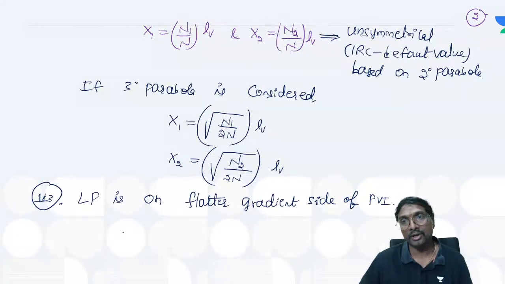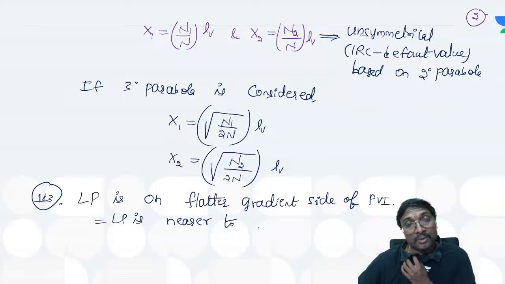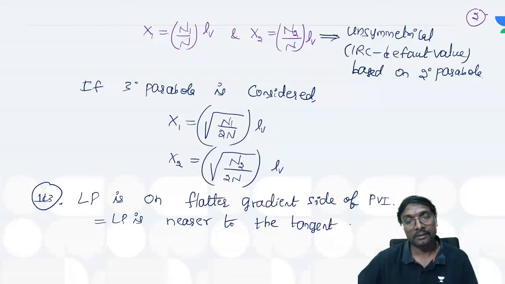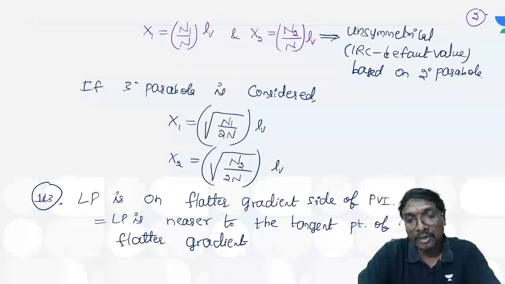Or you can also say the lowest point is nearer to which tangent point? It is nearer to the tangent point of the flatter gradient. Got it now? Clear?